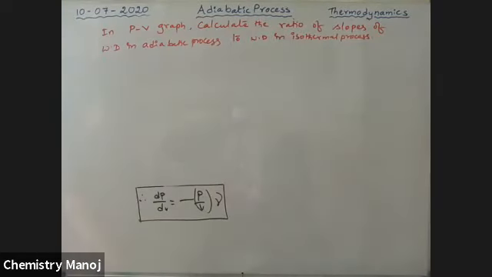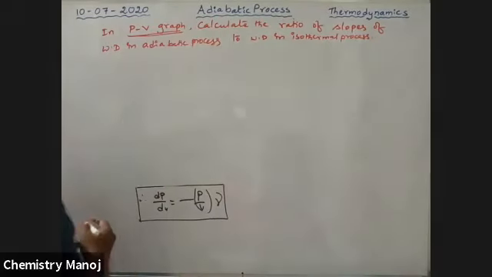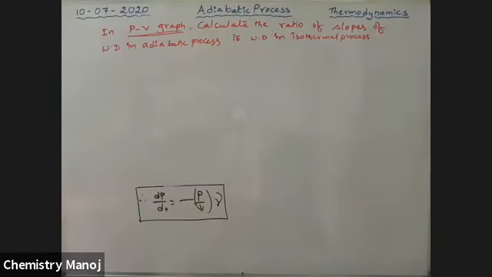We want to calculate the ratio of slopes of work done in adiabatic process and work done in isothermal process. So here it is a PV graph. That means take the relation in terms of pressure and volume for isothermal and adiabatic processes.